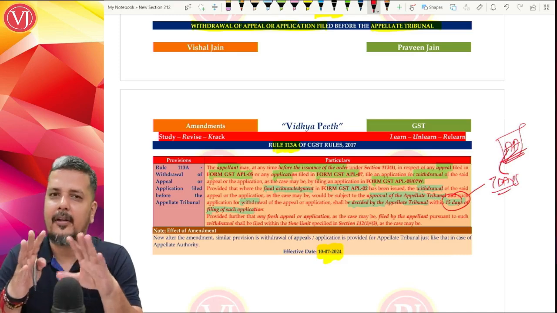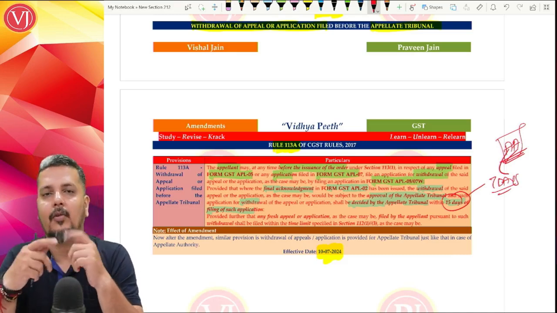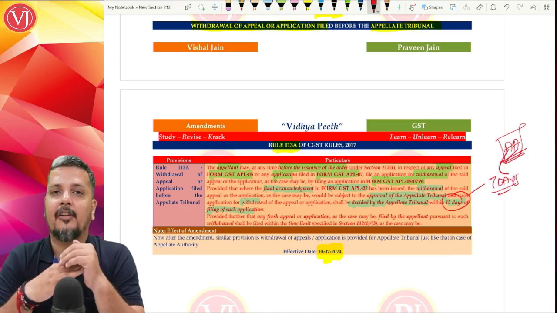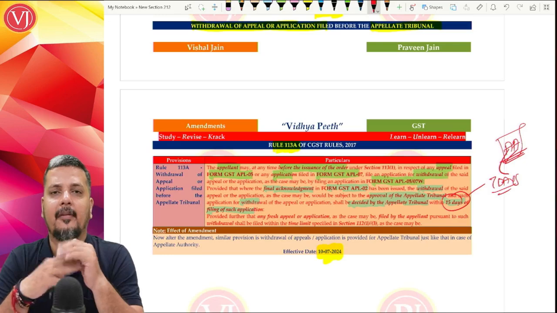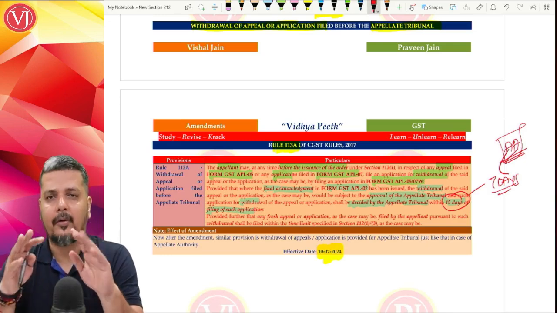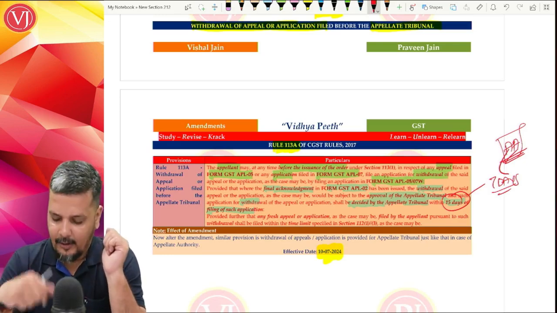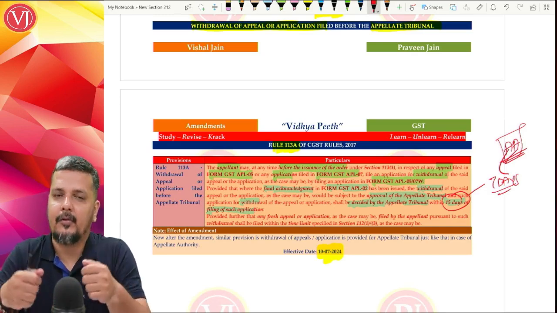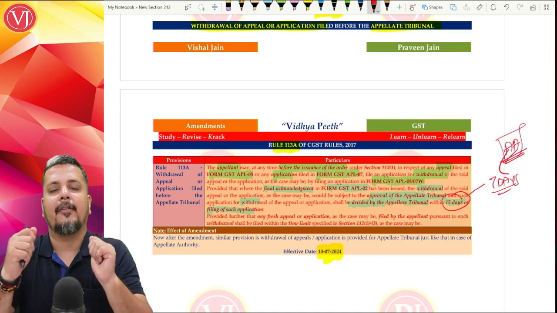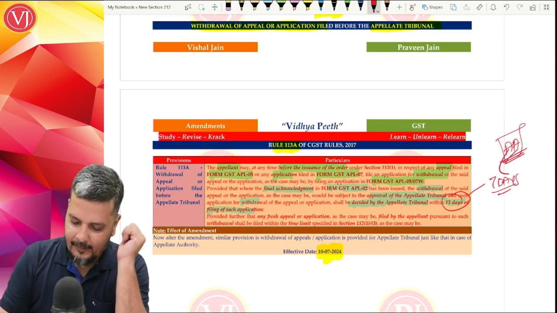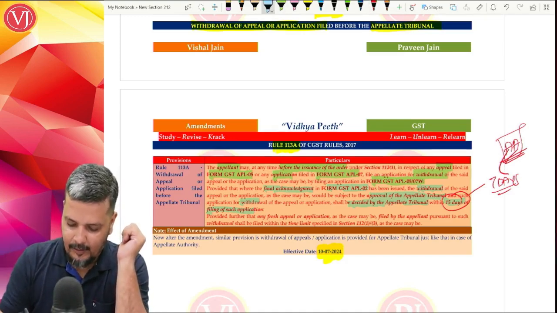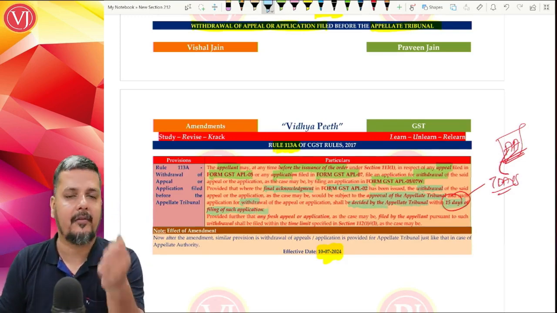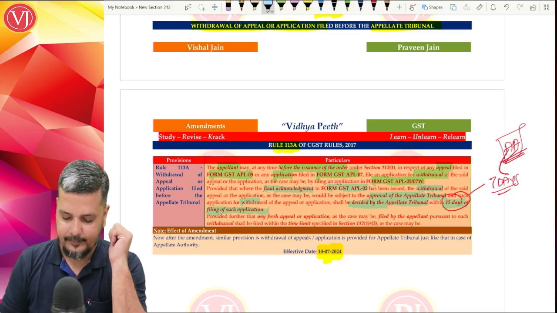So basically, if you have filed an appeal or application to the appellate tribunal, can you withdraw? Yes, you can withdraw. But if you have gotten the final acknowledgement number with your appeal number in APL 02, you can still withdraw it. Get the approval of your appellate tribunal, and for your application for withdrawal, when you tell them that you want to withdraw your appeal application, the appellate tribunal will give an order and decide whether you can withdraw or not, and that decision will be taken within 15 days after you make the request for withdrawal of the appeal or application.